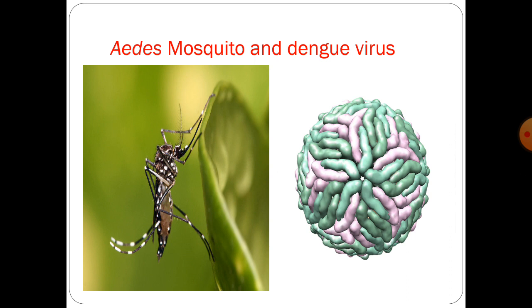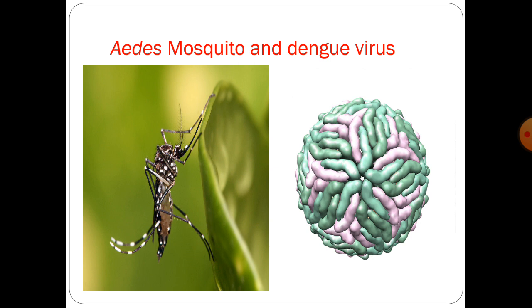So when it bites us, the virus also gets inside our blood. And once we get this dengue virus, we face various symptoms like our platelet count decreases, we get acute fever and headache, vomiting, and pain in the eye socket is also a very prominent symptom. So these are the symptoms of dengue disease. And this disease is very dangerous, it can cause death also.